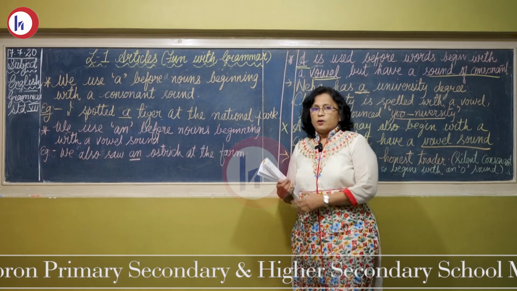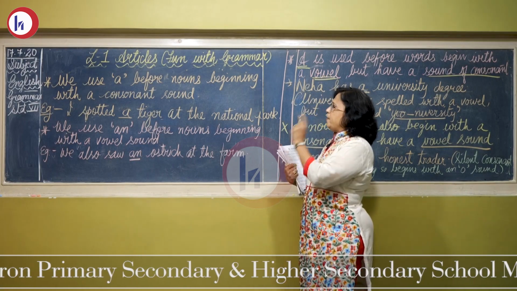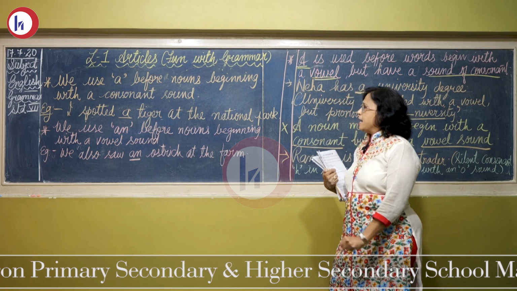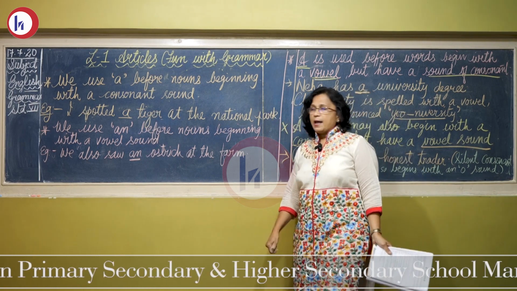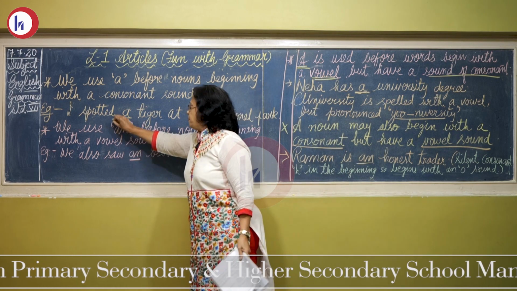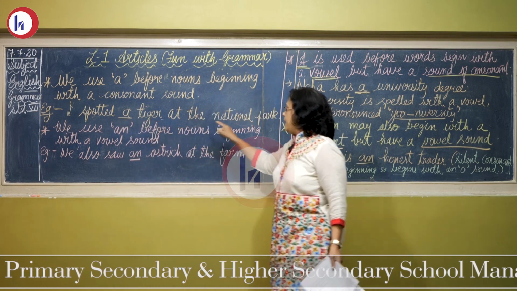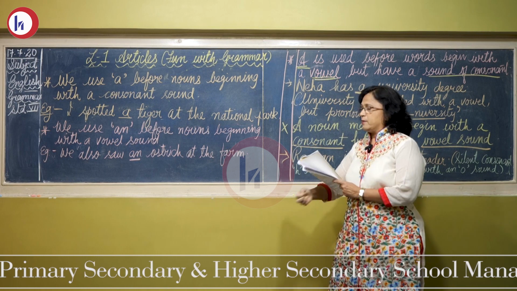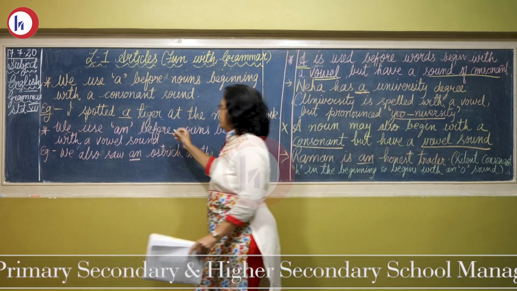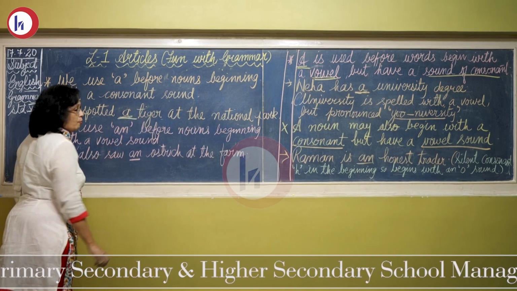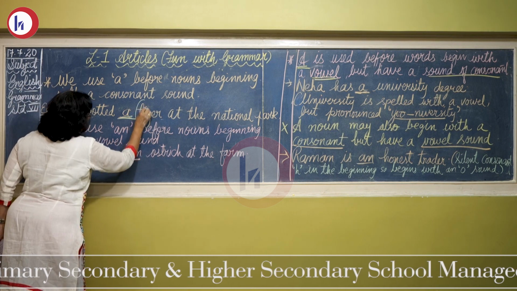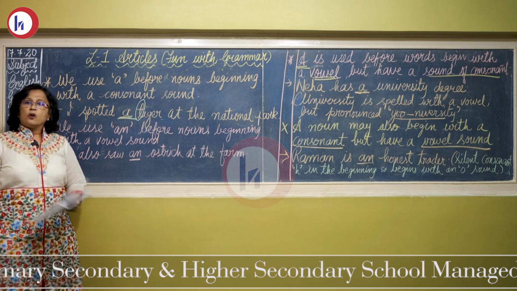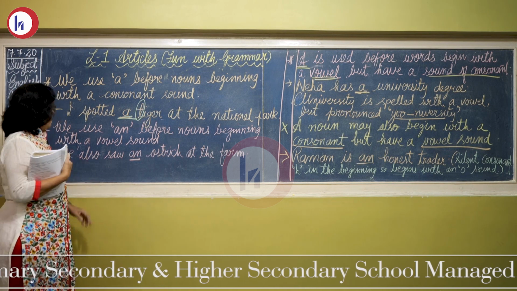So students, we have seen that we use a before nouns beginning with a consonant sound. Here is one example I have written on the board. I spotted a tiger at the national park. Why have I written a? Because it is starting with the letter T, which is a consonant sound.